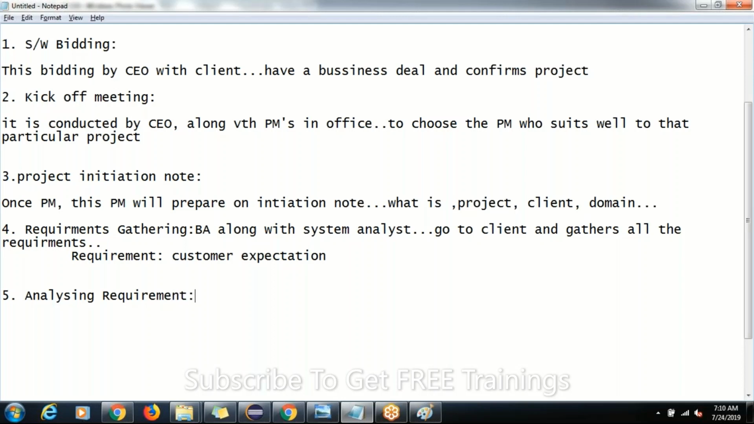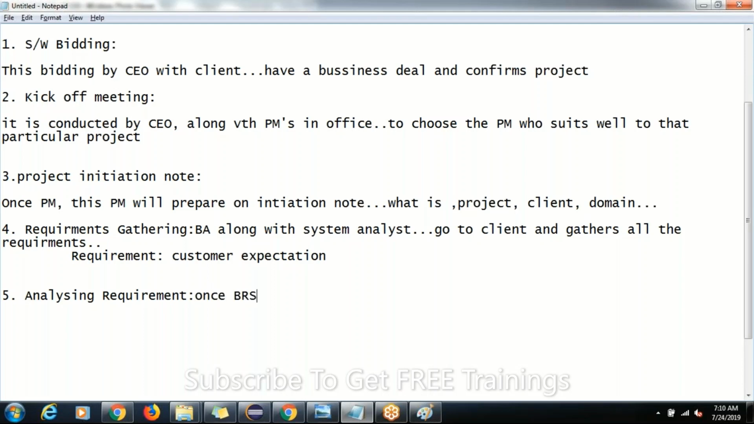Analyzing the requirement. Once the BRS and SRS documents are ready, every software engineer should start analyzing the requirements, what exactly the client needs. Even the project manager, the quality manager, the developer, the tester, whoever is selected for that particular project, all those people should start analyzing the requirement.